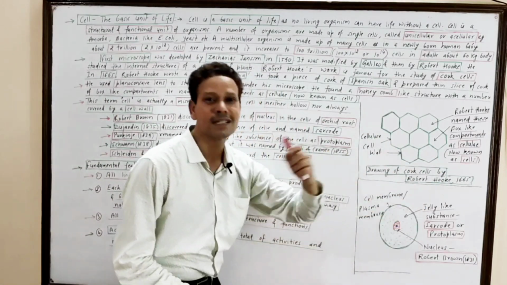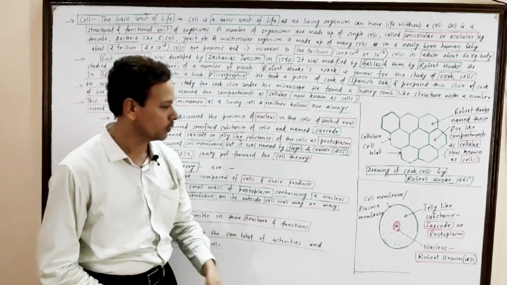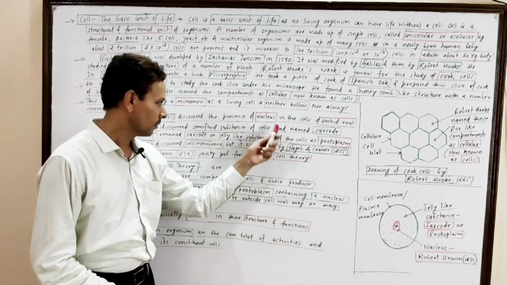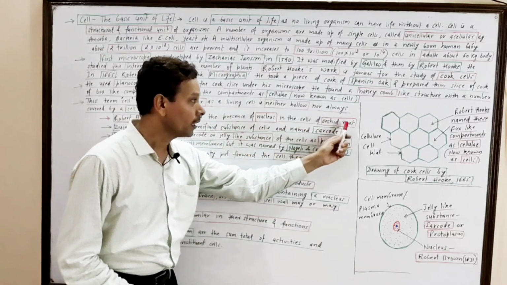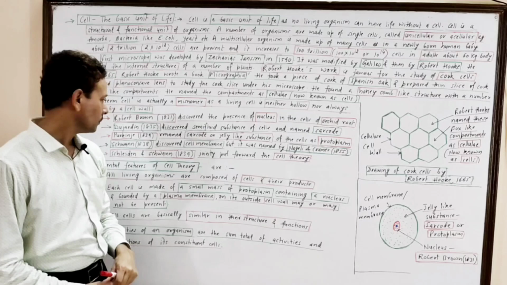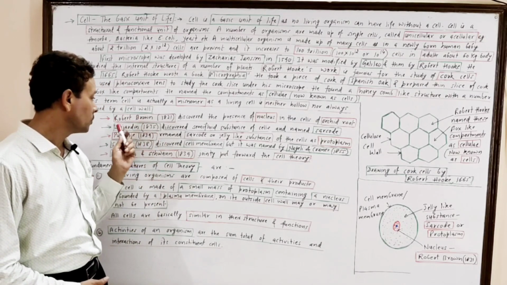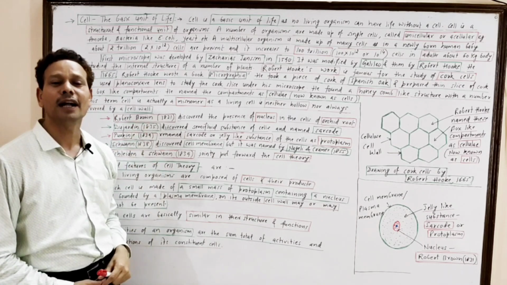But the discovery of nucleus, this credit goes to Robert Brown, 1831. In orchid root, Dujardin. Dear students, next scientist Dujardin in 1835.